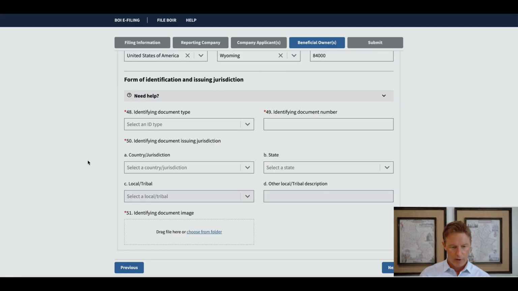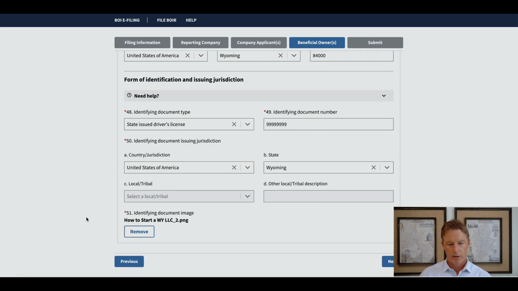Okay, form of identification, issuing jurisdiction, exact same information that is requested and required for the company applicant. All right, so I completed that information for the beneficial owner. I'm going to go ahead and select next.